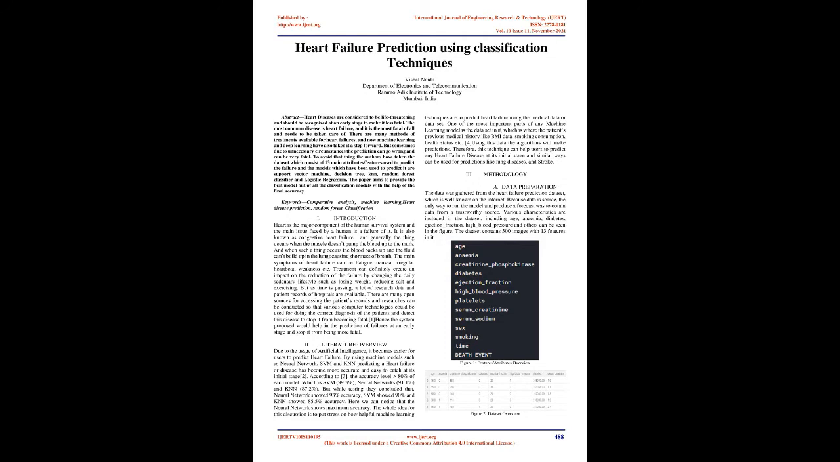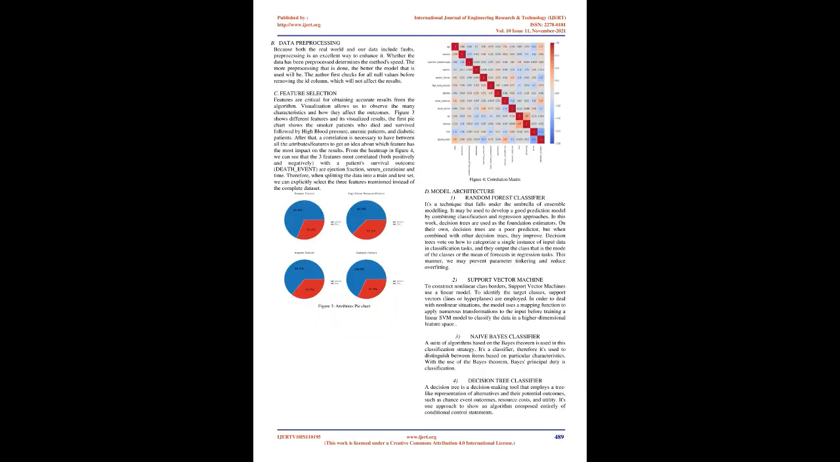The whole idea of this discussion is to put stress on how helpful machine learning techniques are to predict heart failure using medical data or a dataset. One of the most important parts of any machine learning model is the dataset in it, which is where the patient's previous medical history, like BMI data, smoking consumption, health status, etc., is kept. Using this data the algorithms will make predictions. Therefore, this technique can help users to predict heart failure at its initial stage, and similar ways can be used for predictions like lung diseases and stroke.